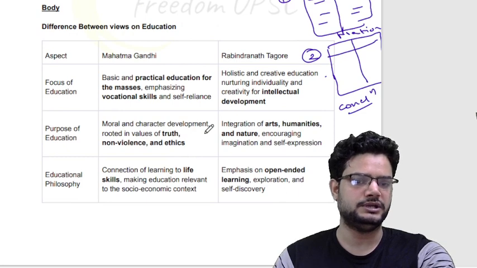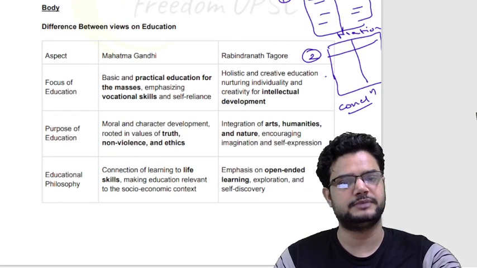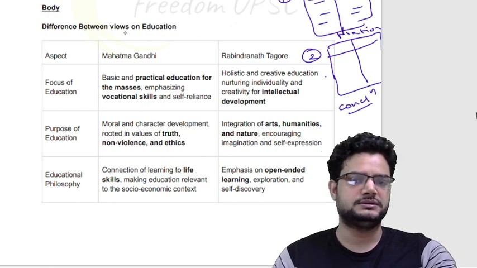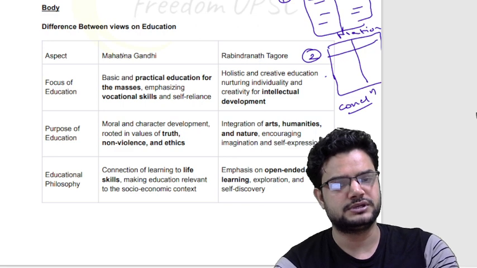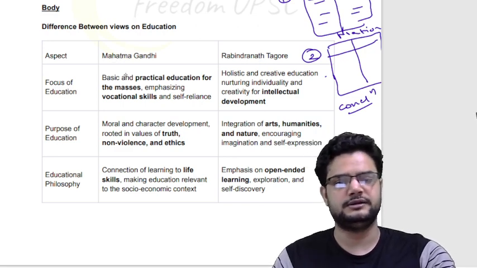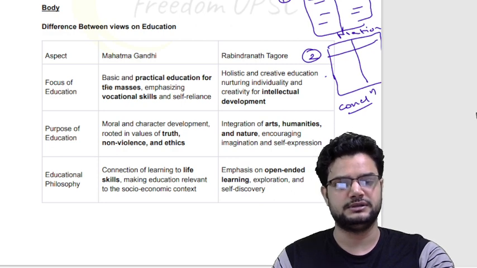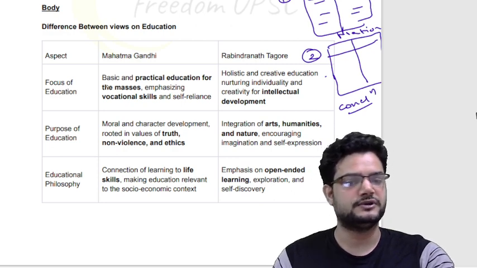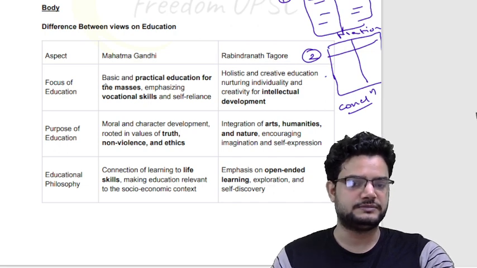Now coming to the body. Obviously, as I have said, in the body the first part would be the difference between views on education. So what are the differences between views on education? You can outline where their focus lies, what was the purpose of education in their eyes, then what was the philosophy of education. All this you can write. So what is the main idea of difference between the two?